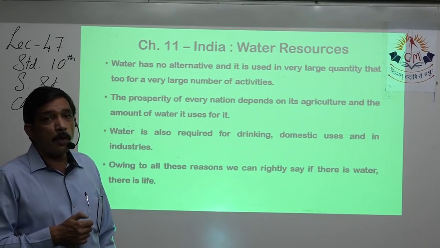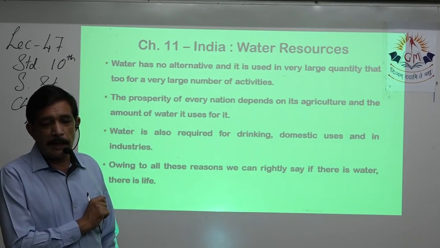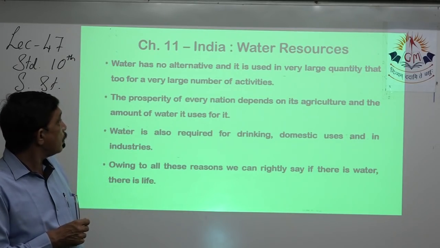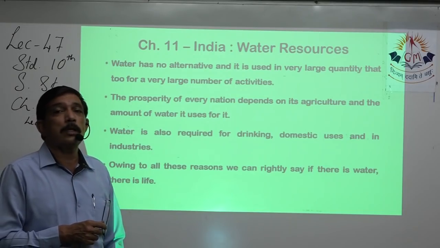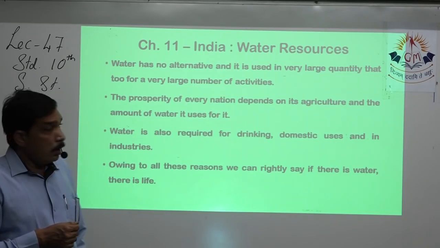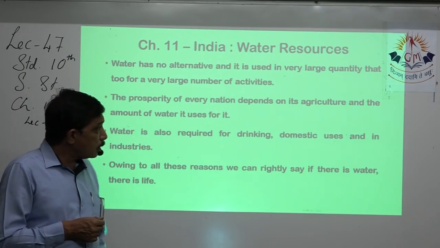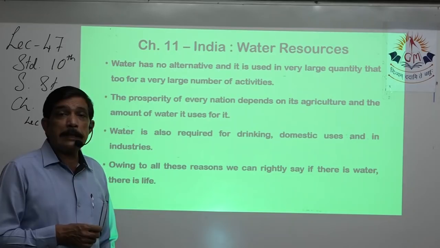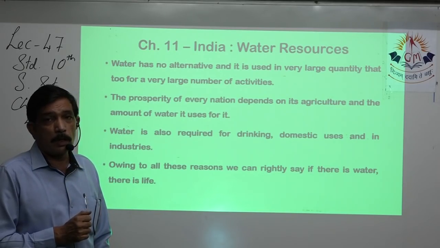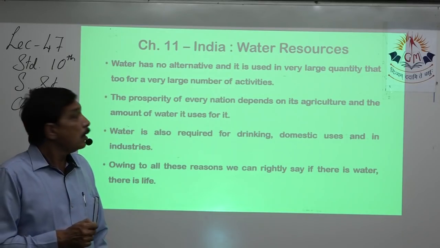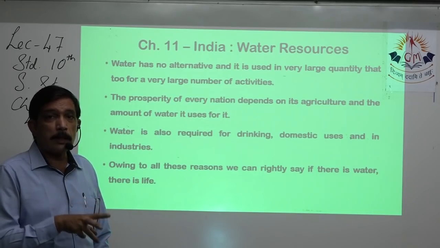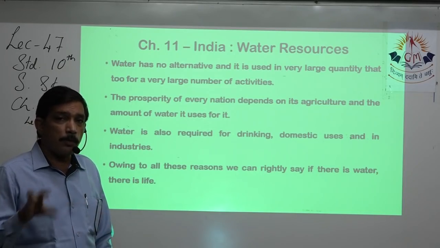This is also very important that water does not have any alternative, so it is used in quite large quantity, that too for numerous different activities all over the world. The main important thing for any country is the volume of water that it requires or uses for the purpose of agriculture, because agriculture is necessary to feed the population.